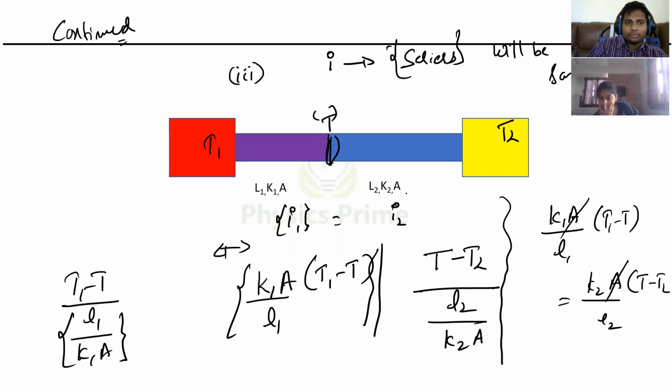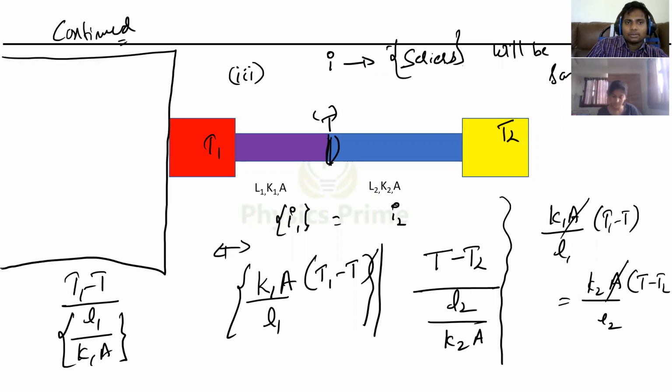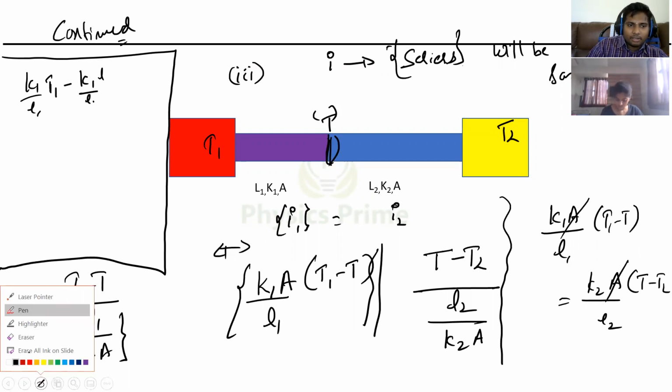Tell me. And I'm just trying to solve it here. Can I write this as K1 by L1 into T1 minus K1 by L1 into, sorry, wait, let me simplify it a minute.